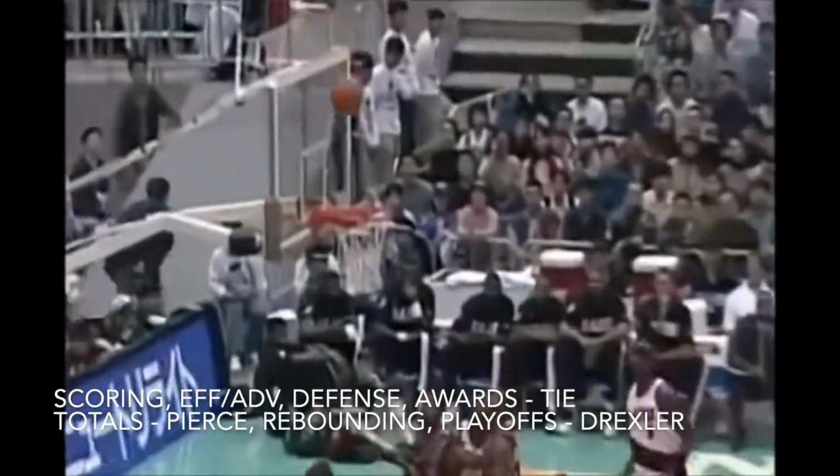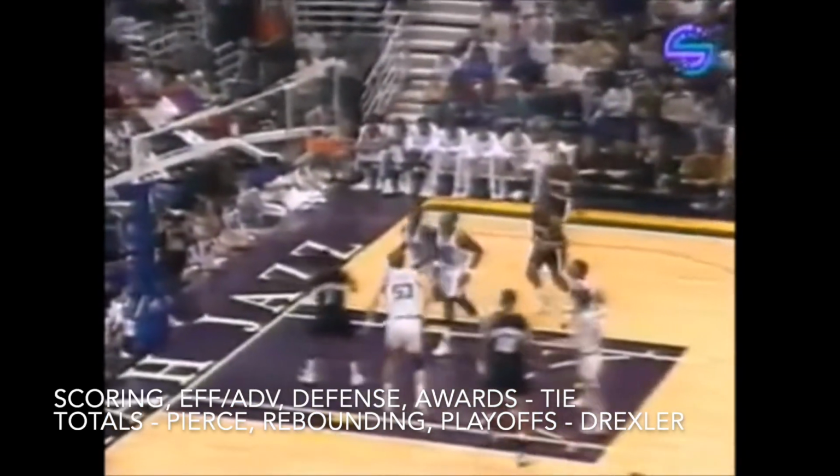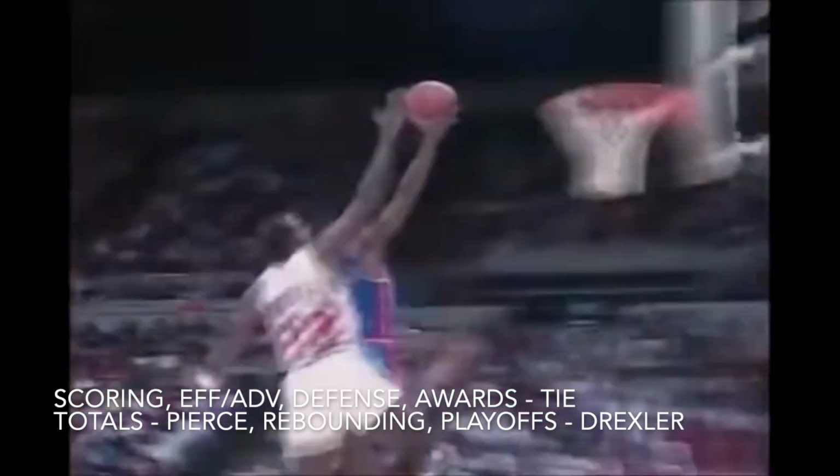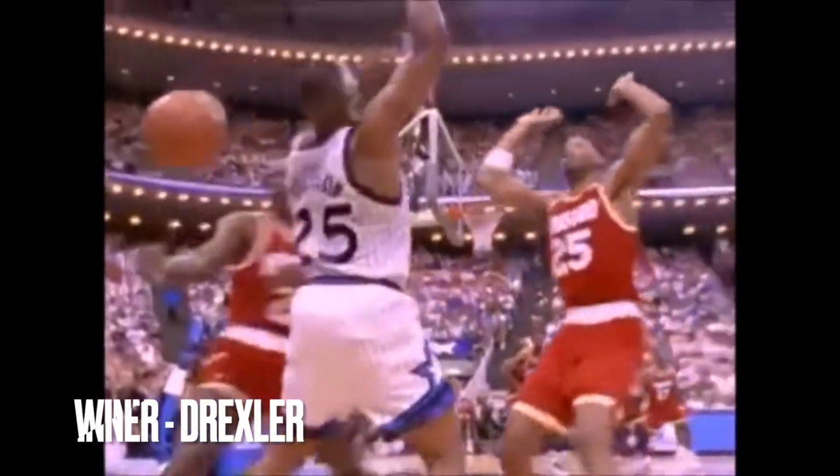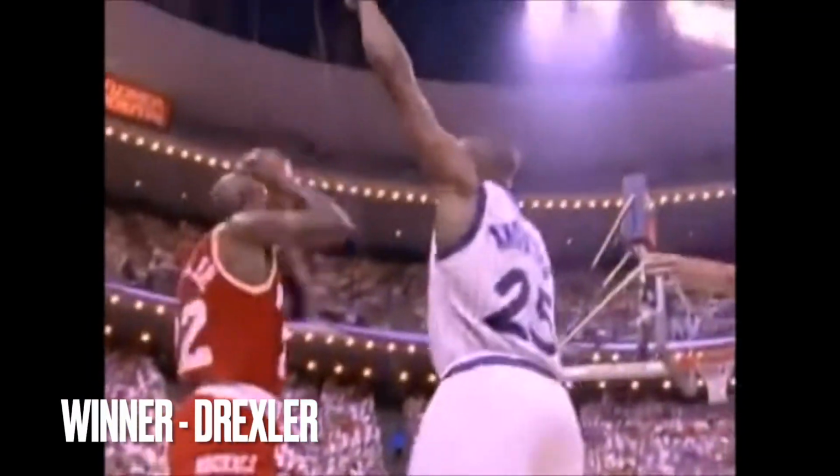Meanwhile, Clyde Drexler is the Portland Trail Blazers icon, bringing them to 2 NBA Finals and is their all-time leader in several categories, as well as a Houston icon, helping bring the Rockets the championship as well, alongside his friend Hakeem Olajuwon. Although Drexler was known perhaps as being a poor man's Michael Jordan, that was no knock on him, and he was still easily the second best shooting guard of his era, being named to the Dream Team alongside Jordan in 1992. So I hope you guys enjoyed this comparison.